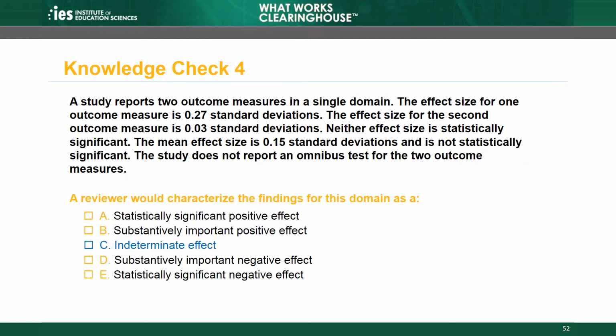Although the reported effect sizes are positive, neither the criteria for a statistically significant positive effect nor a substantively important positive effect are met. The average effect size is neither statistically significant nor substantively important, that is, greater than 0.25 standard deviations, and none of the individual effect sizes are statistically significant. Therefore, the WWC characterizes the findings in the domain as an indeterminate effect. A, B, D, and E are incorrect answers. The criteria for statistically significant or substantively important effects are not met.